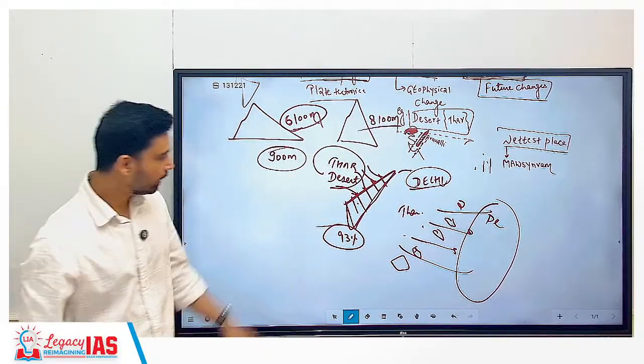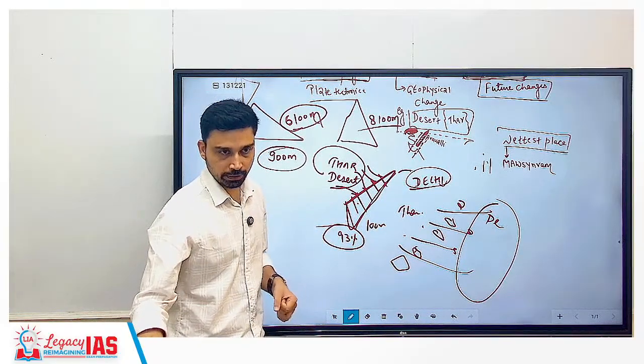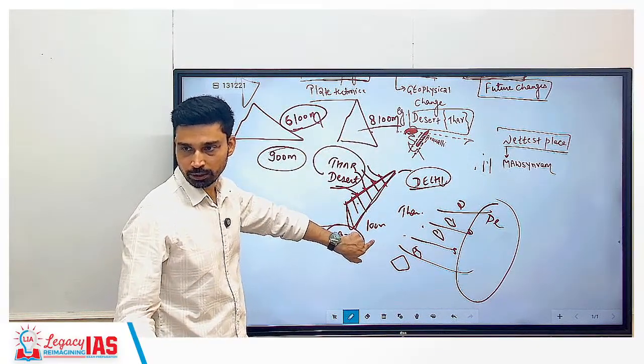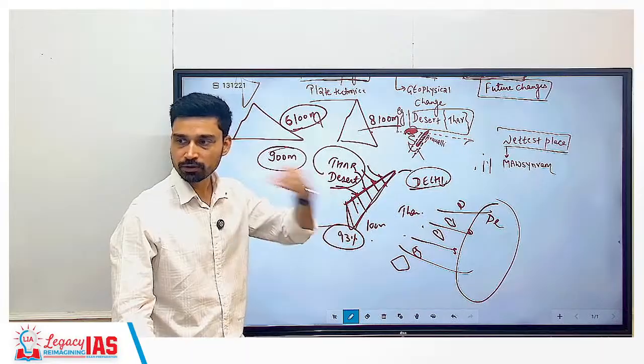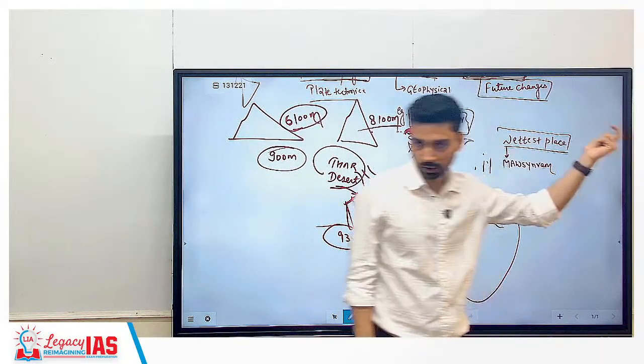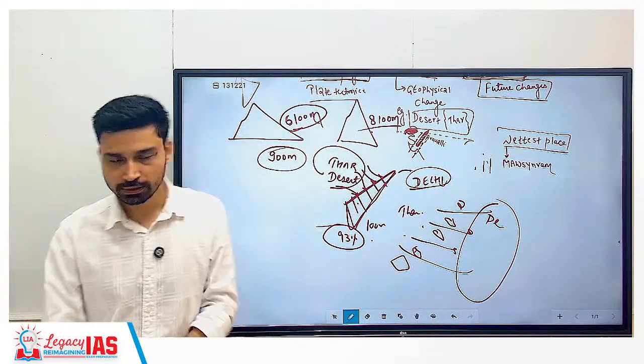8,100 meters. Today, what is the average elevation? 100 meters. So see, from 8,000 meters to 100 meters, what is going on? Height is continuously reducing. So this is coming under which part? What part? Okay, the kind of changes that we have witnessed. Now, why it happens, we'll discuss that in class, geomorphology.